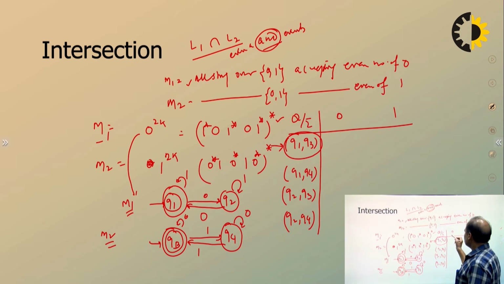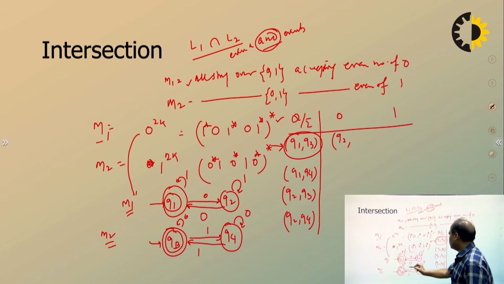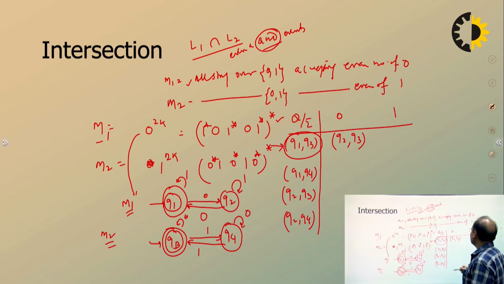So Q1, Q3 on 0: Q1 on 0 gives Q2, and Q3 on 0 gives Q3. Similarly, Q1, Q3 on 1: Q1 on 1 is Q1 and Q3 on 1 gives Q4. Q1, Q4 on 0: Q1 on 0 is Q2 and Q4 on 0 is Q4.